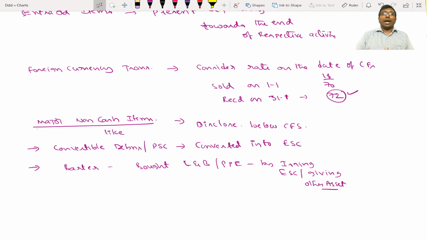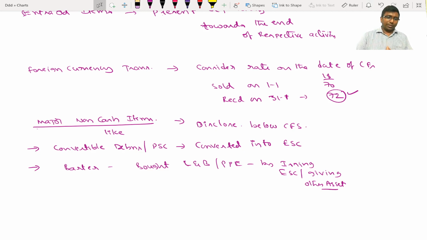And with respect to major non-cash items, as from the name itself you can make out, it is a non-cash item, so it will not come in the cash flow statement. But if major non-cash activities are there, they should be presented below the cash flow statement. Like convertible debentures, where the company has issued equity shares or preference shares against them, such items will come as a disclosure below the Accounting Standard 3 cash flow statement.